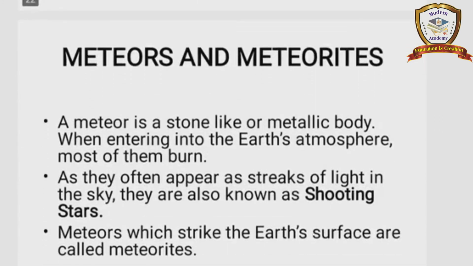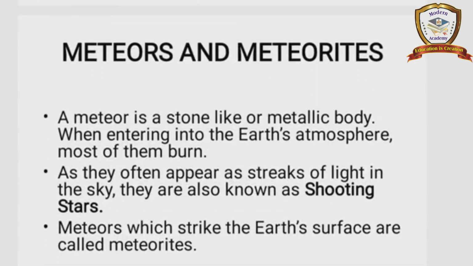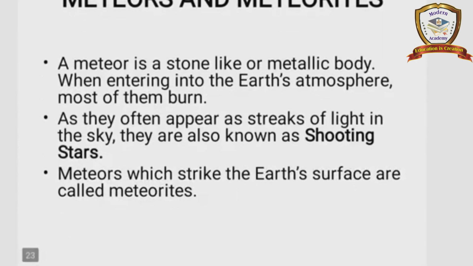And next one, meteoroids and meteorites. A meteoroid is a stone-like or metallic body. When they enter the Earth's atmosphere, most of them burn. As they often appear as streaks of light in the sky, they are also known as shooting stars. Meteoroids which strike the Earth's surface are called meteorites.